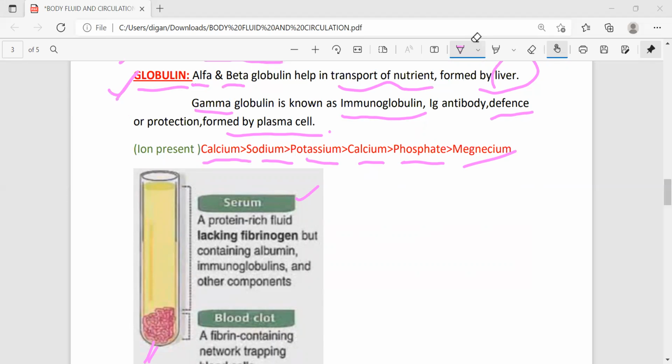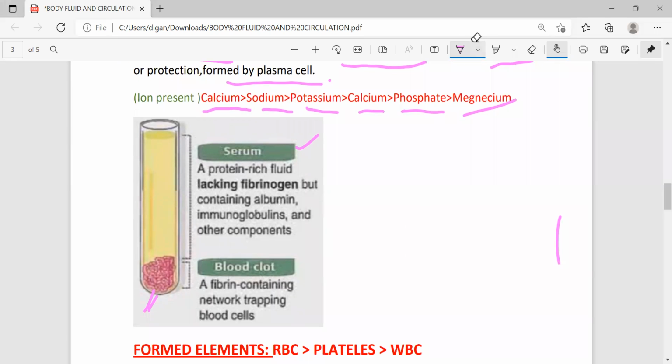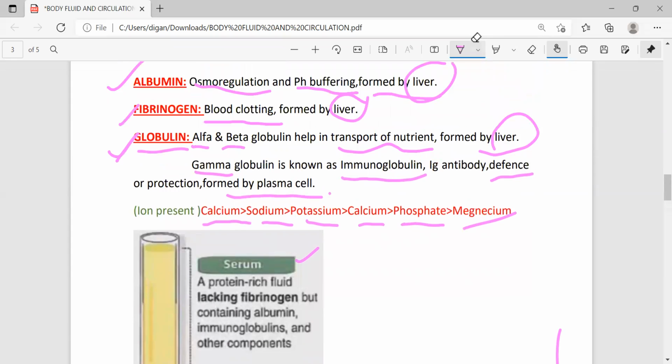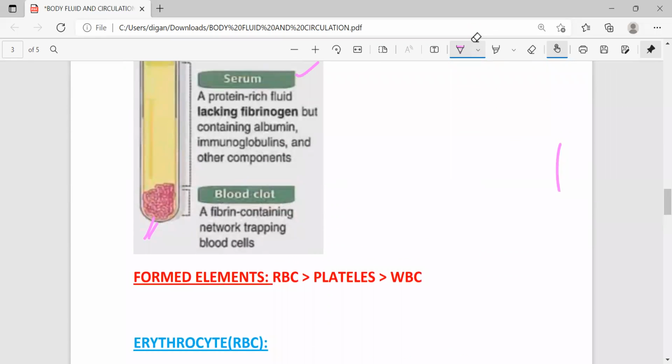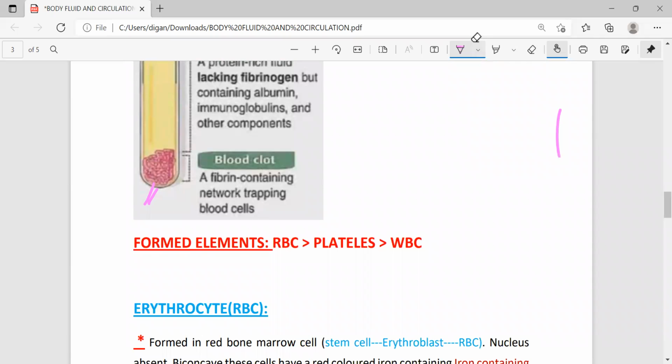These are the components present in plasma and their functions. Always remember that among the formed elements, RBCs are found in maximum number, then platelets, then WBCs, in decreasing order.